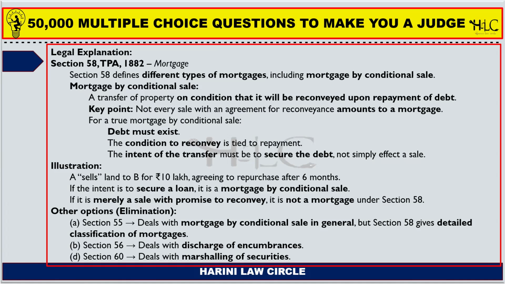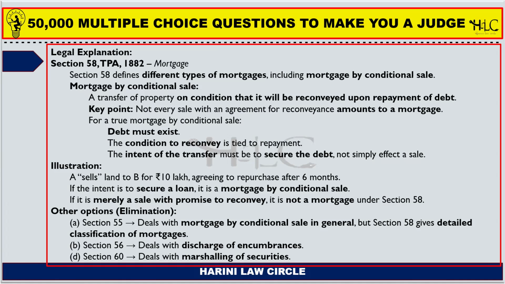Don't get confused, as the examiner will obviously try to confuse you with these points. The mortgagee has the right to foreclosure, and the mortgagor has the right to redemption. And section 58 defines different types of mortgages, including mortgage by conditional sale.